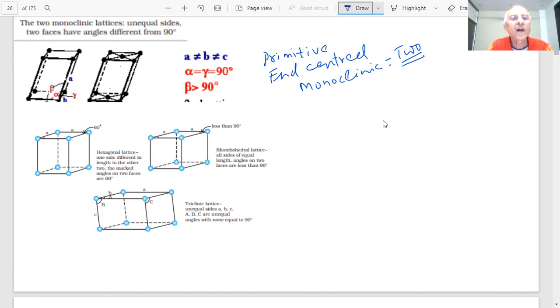Unequal sides, and two faces have angles. The three sides are unequal: A is not equal to B is not equal to C. And alpha is equal to gamma is equal to 90 degrees, but beta is greater than 90 degrees. One of the angles is not 90 degrees. These are the things we should learn and remember, because there could be a question on that.